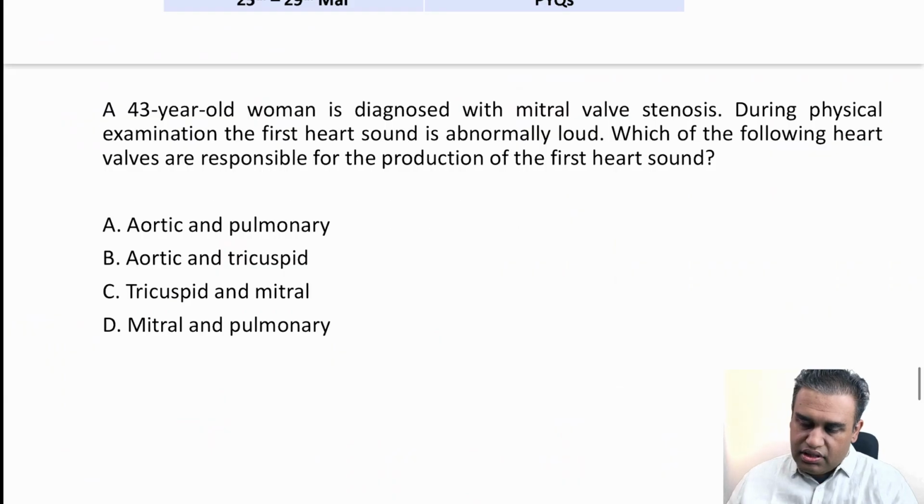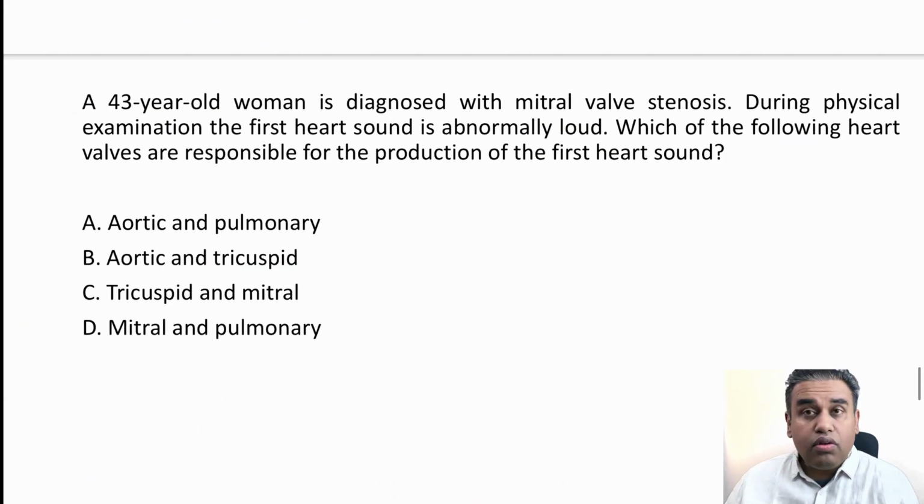The question says a 43-year-old woman is diagnosed with a mitral valve stenosis. Okay, so MS is the diagnosis. During physical examination, the first heart sound is abnormally loud. Which of the following heart valves are responsible for the production of the first heart sound?